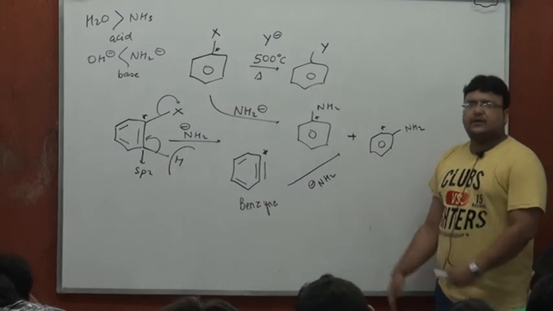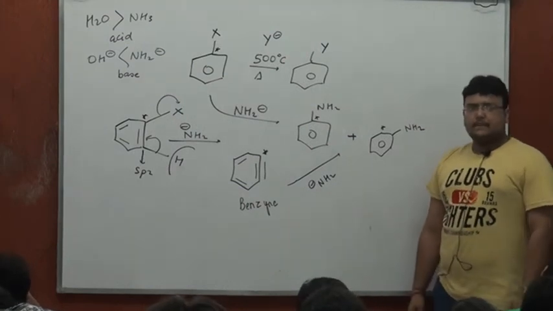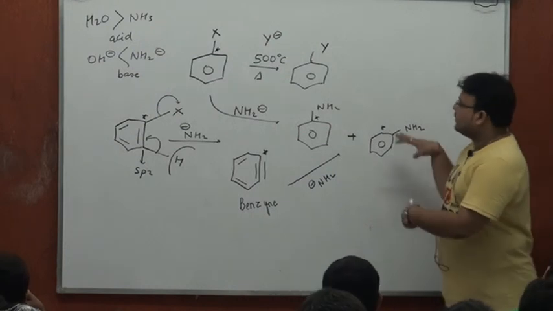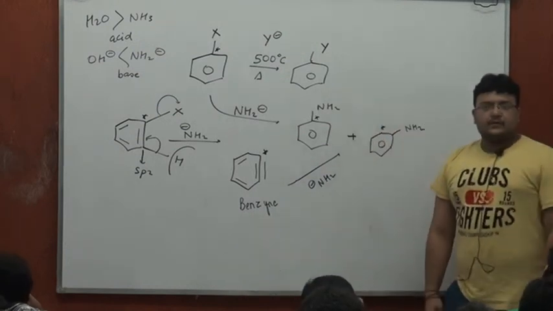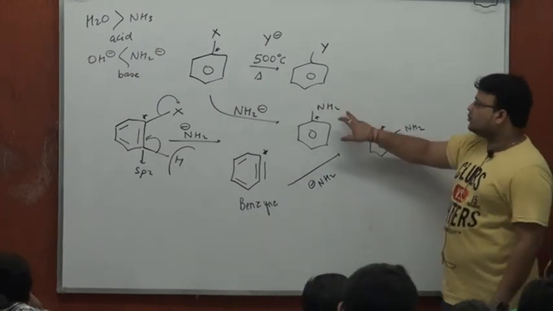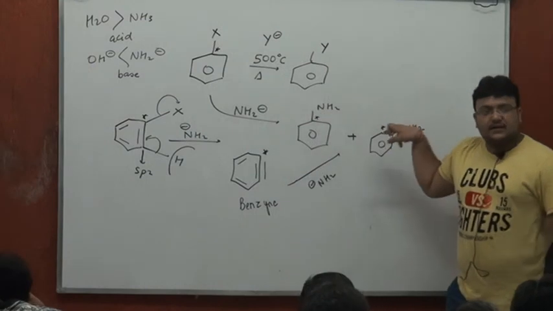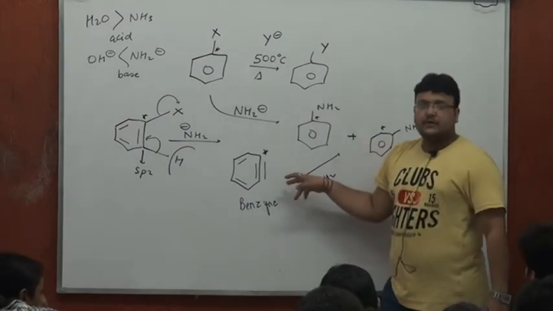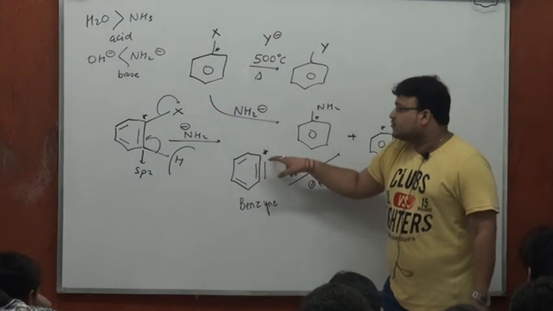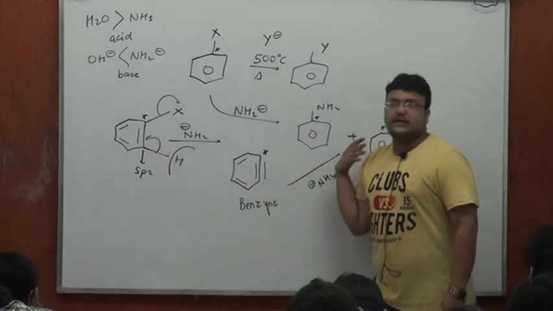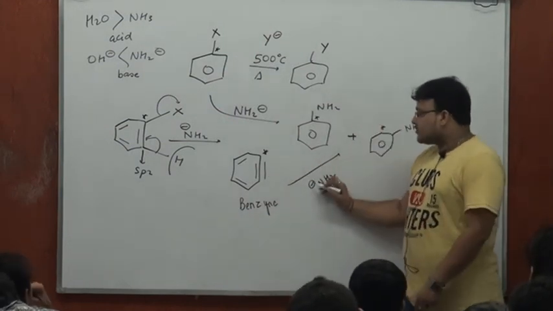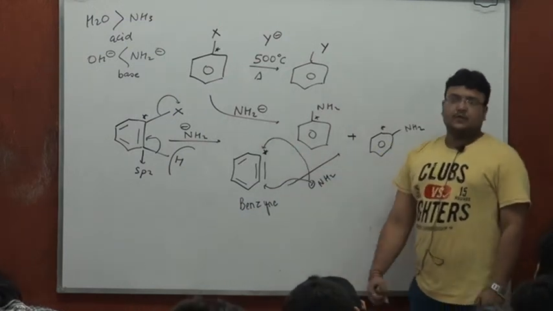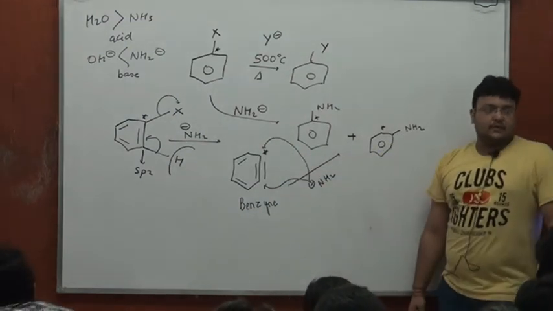They're chemically the same, but the site of attachment is different, which could be proved by labeling one particular carbon and realizing that NH2 either takes up the same carbon or the carbon next to it. In benzyne these two carbon atoms next to each other are equivalent. So this NH2 minus could attack either this carbon or that carbon with equal ease and equal probability.